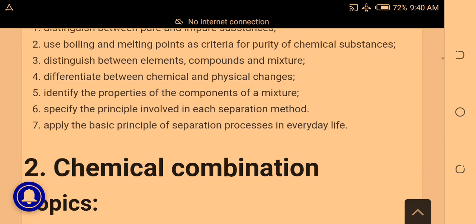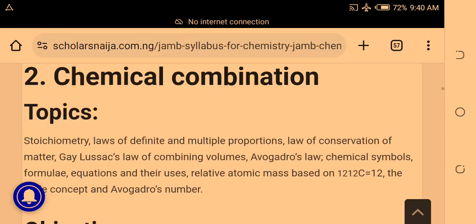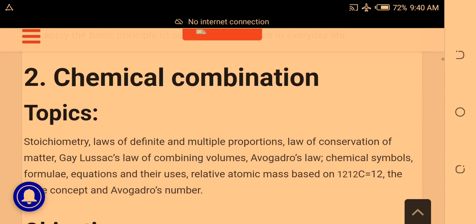Let's look at the next area: chemical combination.